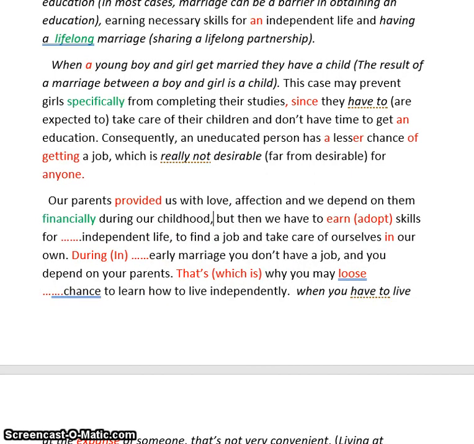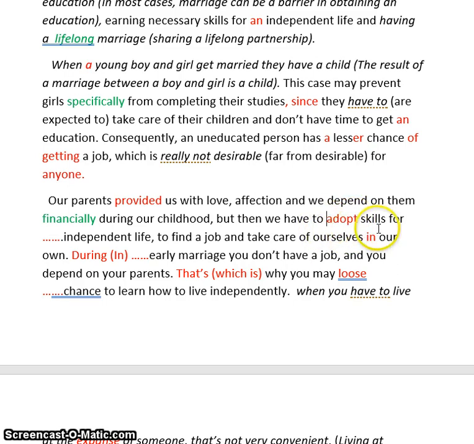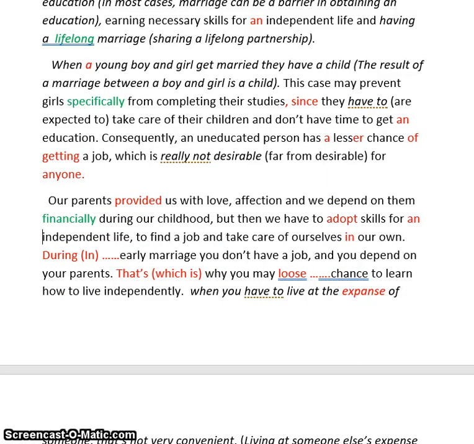Punctuation means comma. But then we have to earn skills. Earn, you don't earn skills, you earn money. You adopt skills. That means when you learn a new skill and you use it. To adopt skills for independent life. Again, I have adjective, countable noun, so I have to have an article, an independent life. To find a job and take care of ourselves in our own, no, on our own. Take care of ourselves on our own. Very good.